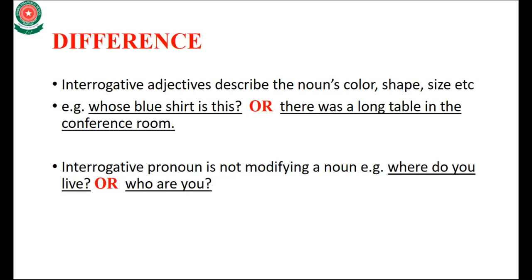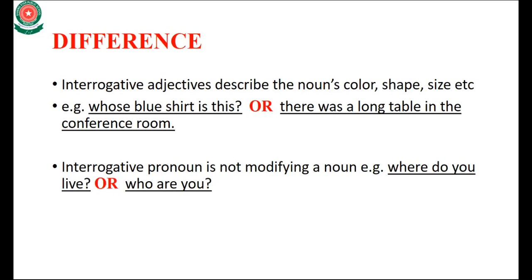Okay, an interrogative pronoun: where do you live? So here there is no noun, and we already learned that it does not modify a noun. So in this example, the noun does not come. So it is a simple sentence. Where do you live? This is a simple interrogative pronoun, or you can say it is a simple interrogative sentence. Or who are you? Who are you? Here also the noun will not come.